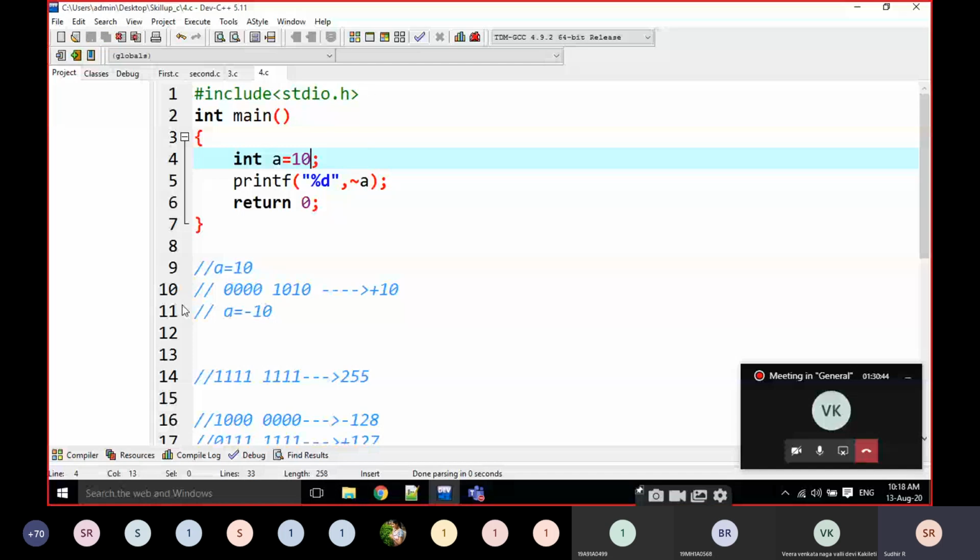NOT means what? What is the NOT operation? I'm not asking about bitwise NOT. What is the NOT operation? What is it doing?